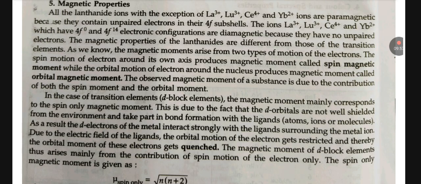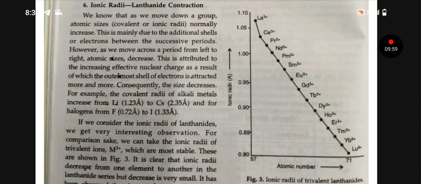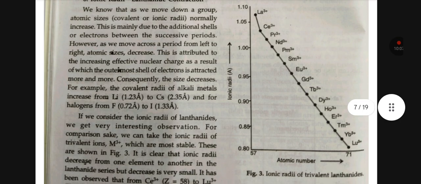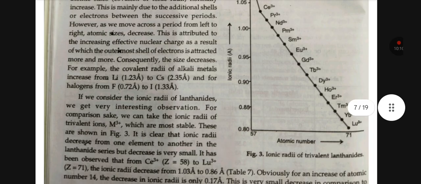Ionic radii, lanthanoid contraction. We know that as we move down a group, atomic size normally increases. This is mainly due to the additional shell of electrons between successive periods. However, as we move across a period from left to right, atomic size decreases.